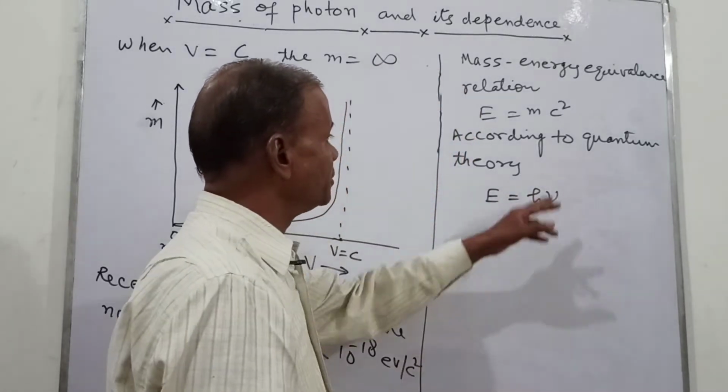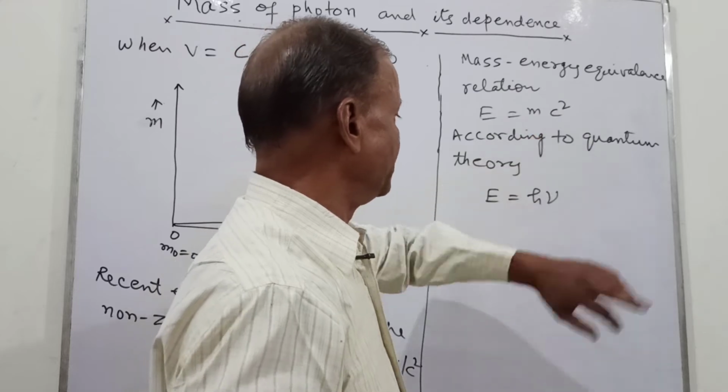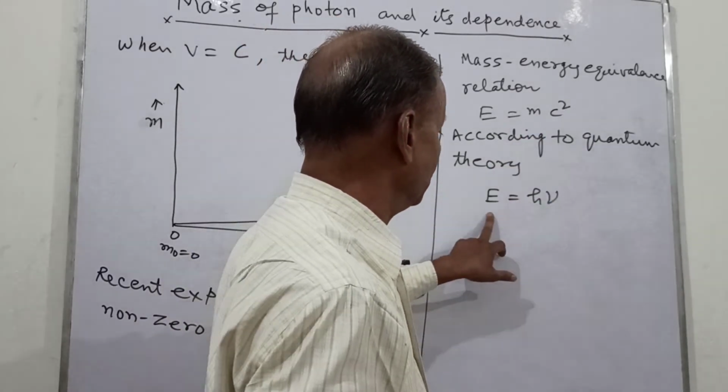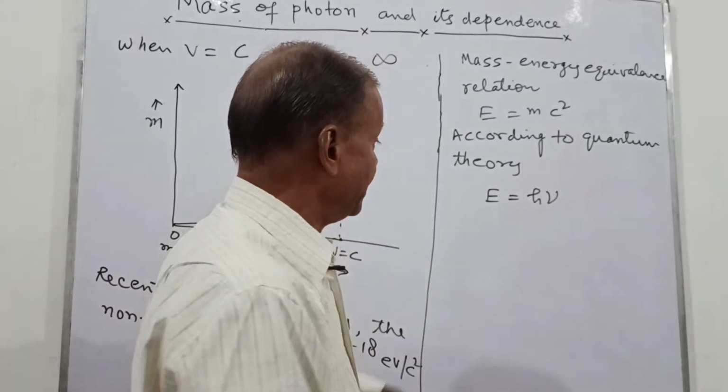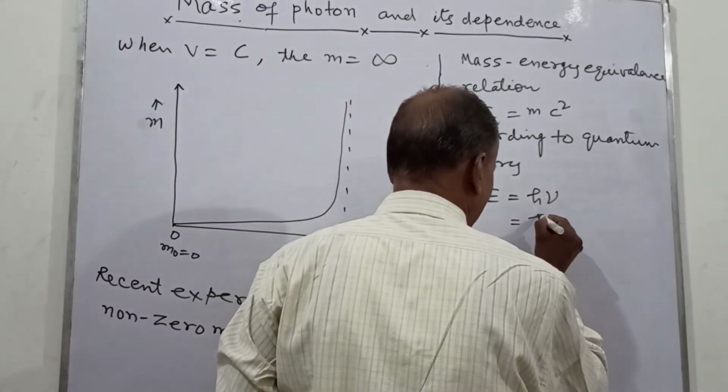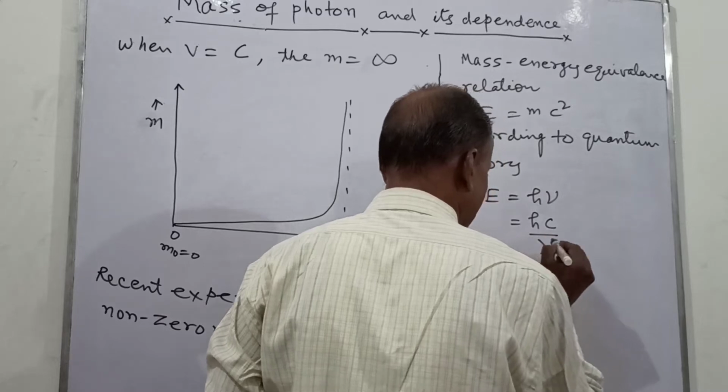It means that if so much mass is converted into energy, then this energy will be equivalent to the mass of the photon, that is E equals h nu, and we have E equals hc upon lambda.